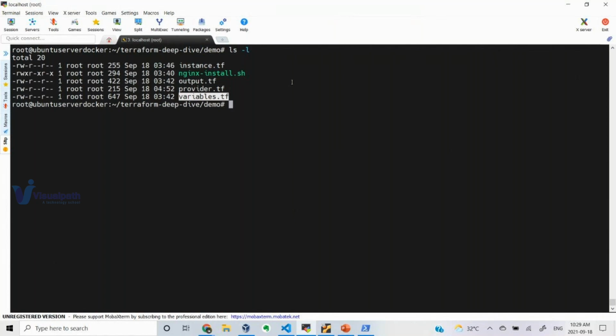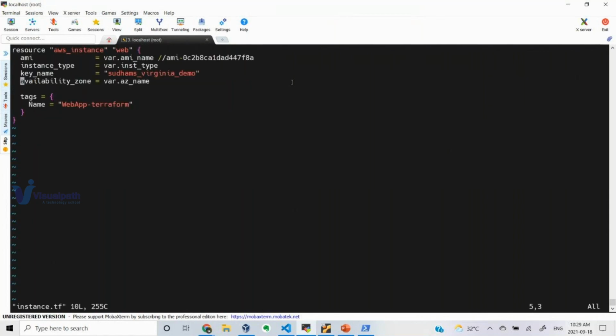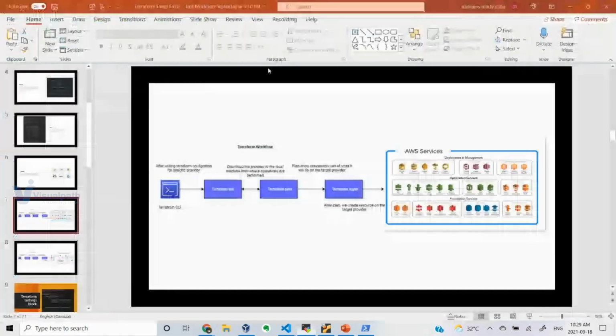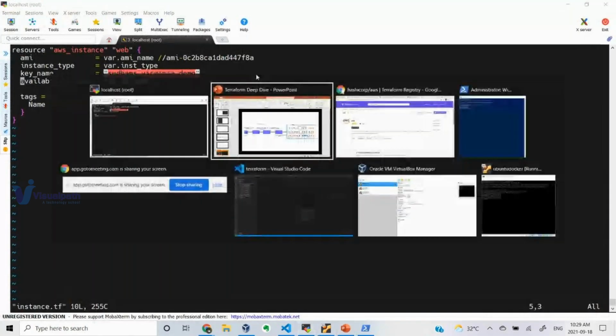I will show you only the instance because I don't want to go into the demo itself, the whole explanation of what this is exactly and how it is written. I just want to tell you that this is a Terraform file in order to create your instance. I'm using this particular key which is already created. Let me show you this.